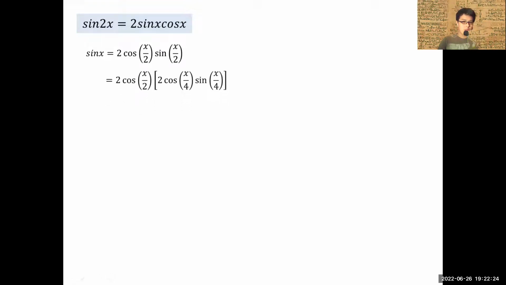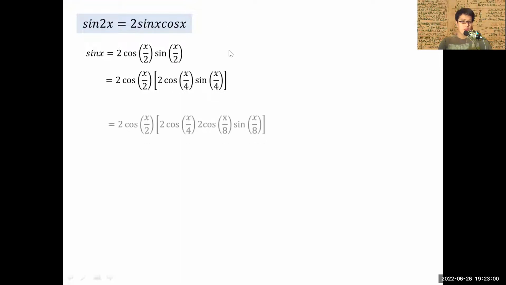So now what happened? After that, I keep 2 cosine x over 2, but for sine x over 2, I'm going to continue to expand this out with the double angle identity. Sine x over 2 can be expanded out as 2 cosine x over 4 sine x over 4, because it's half the angle one more time.